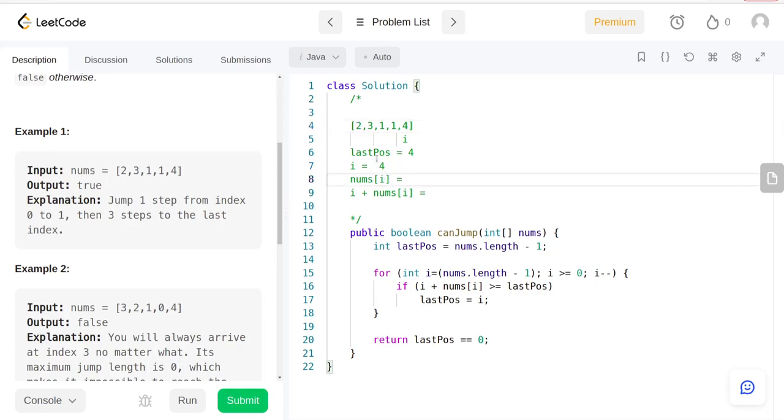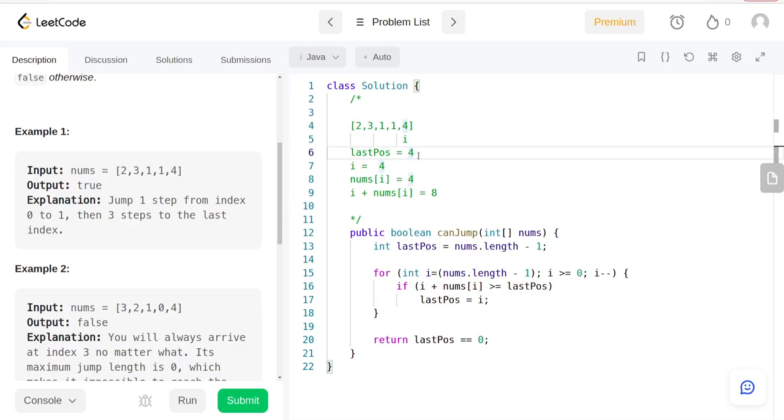The value at i, currently, is going to be 4, and we also need the sum of these two things, which is going to be equal to 8. Every single time we do that, we make a comparison: is i plus nums of i equal to or greater than the last position?